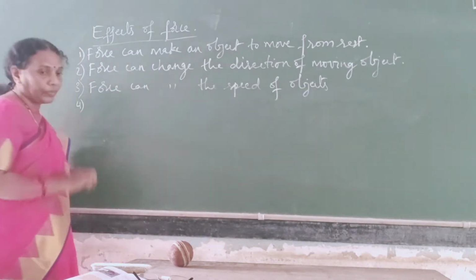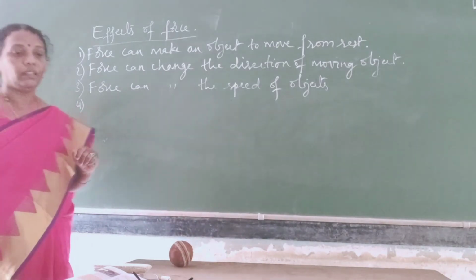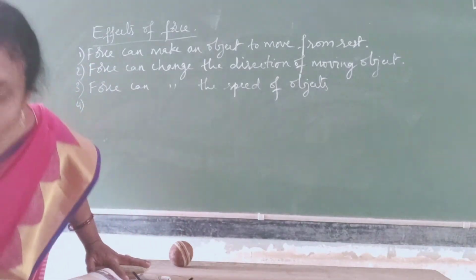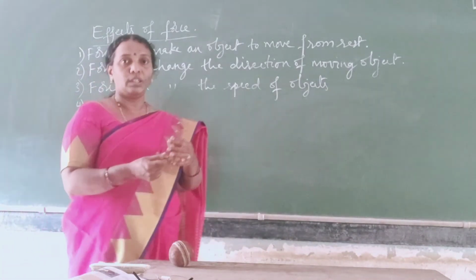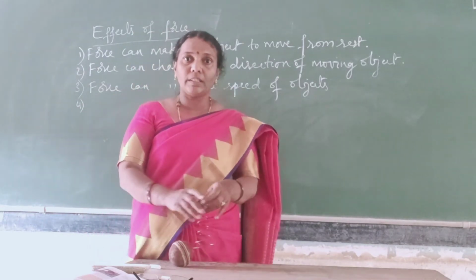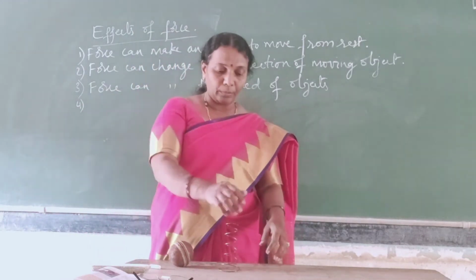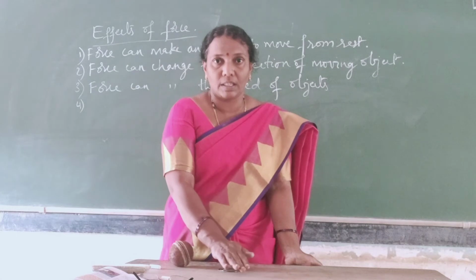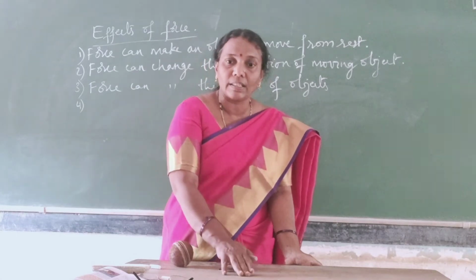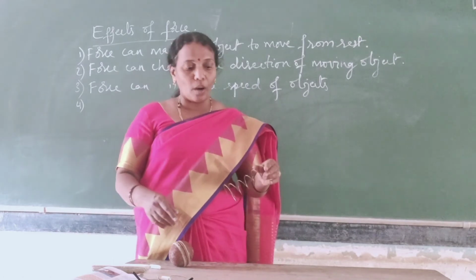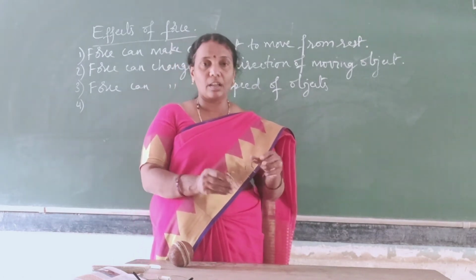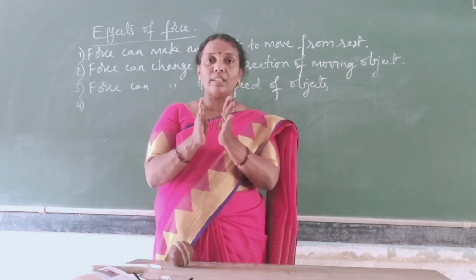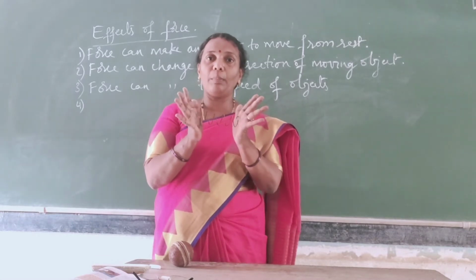So next one is the force can change the shape of the objects. So for example, I have taken the spring here. So this is a spring. So I just kept it on the table and I press it like this. So when I press it, it is compressed, isn't it? So again, when I stop that pressing, then it comes to its original position. Suppose I press it like this, then also it is compressed. The shape you can see now, it looks very small. I leave, it becomes larger.